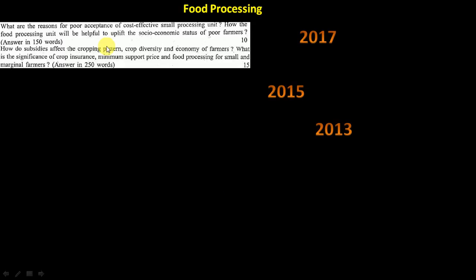Food processing, again 2-3 questions in this particular paper, but in other papers questions have come. If you see a very detailed question, it is asking about a cost effective small processing unit, how it will be helpful to uplift the socio-economic status. So you have to tell what it is and how it will help. And again subsidies, cropping patterns, farmers, crop insurance, the whole journey of cropping they have asked, in 250 words. You can write a lot of stuff here, but you have to organize it well. For that you need to practice.